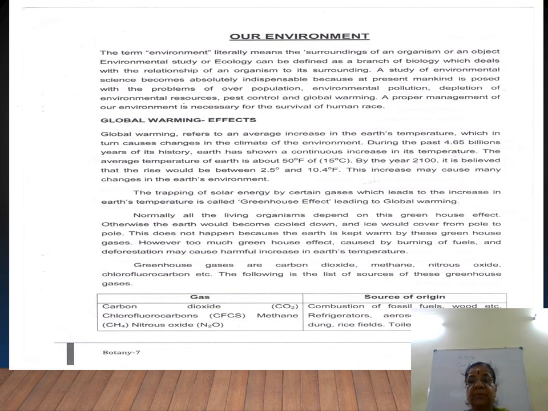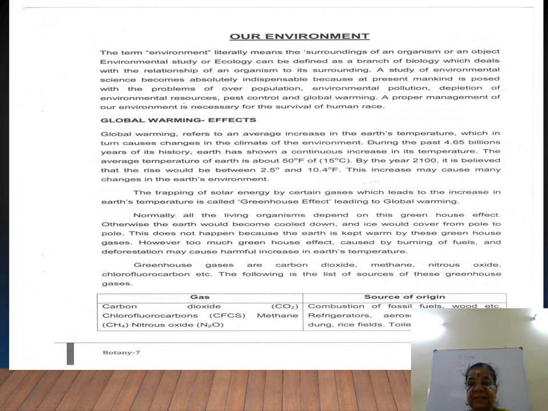We will study that one by one, okay? And depletion of environmental resources, we use everything together, that is depletion of environmental resources. And pest control and global warming. Global warming means, as population increases, the sea level will be rising. More carbon dioxide will be produced.